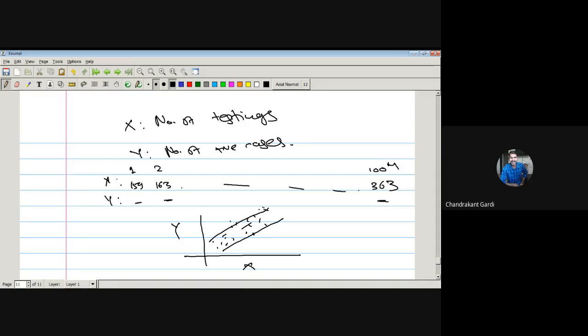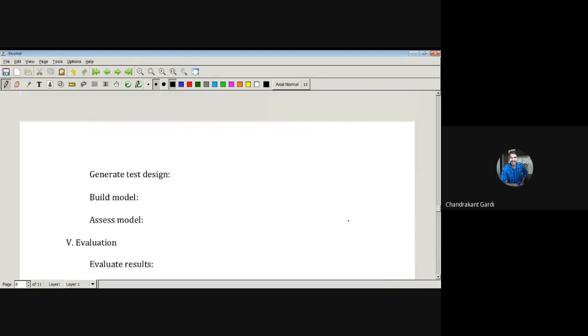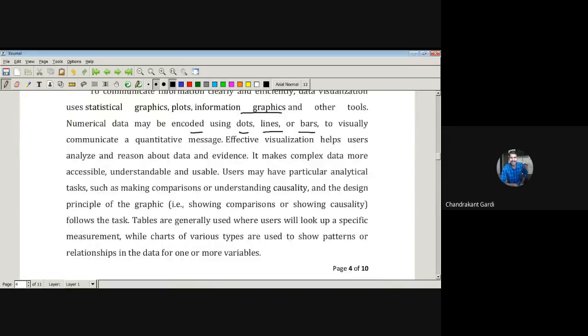Even if we haven't done any grouping or binning, just whatever data points are there, we bring those data points and plot them on graph paper. Just by doing this, we get an idea whether there is going to be positive correlation, negative correlation, or whether the variables x and y are going to be independent. Likewise, just by plotting the data, we get a certain idea,